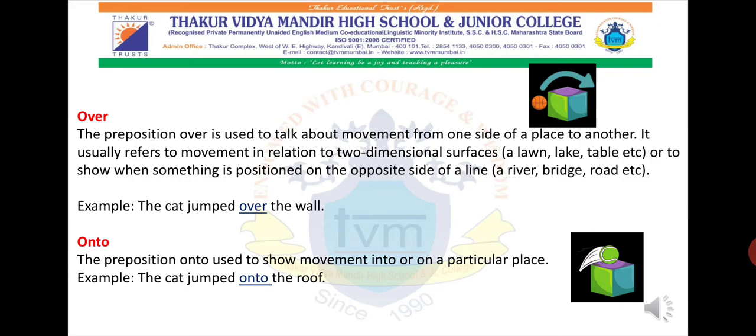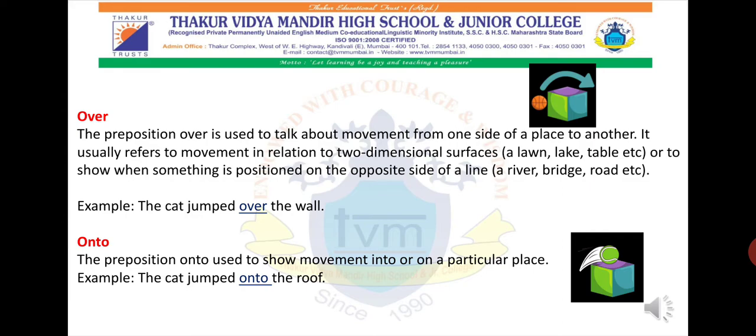So we use the preposition over when we have to cross from one place to another, and it can be anything, a lane, a road, a bridge, any kind of thing. For example, the cat jumped over the wall.